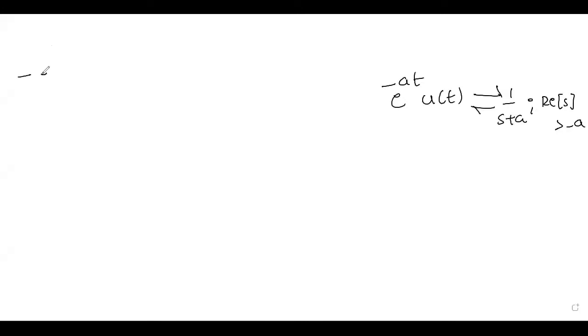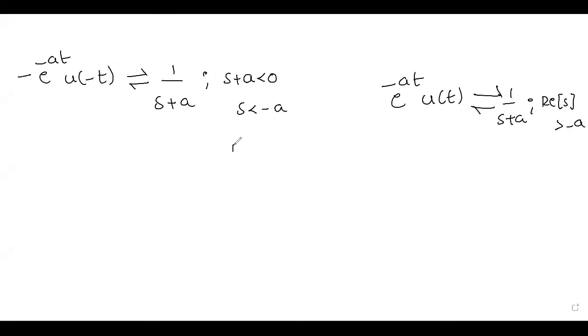So here, mainly what we have to understand is e power minus at u of t. In the previous problem we got 1 by s plus a, but the real part of s was greater than minus a. Now the problem we are solving is minus e power minus at u of minus t. We got the Laplace transform as 1 by s plus a, but the restriction is that s plus a is less than 0. That means s is less than minus a, meaning the real part of s is less than minus a.